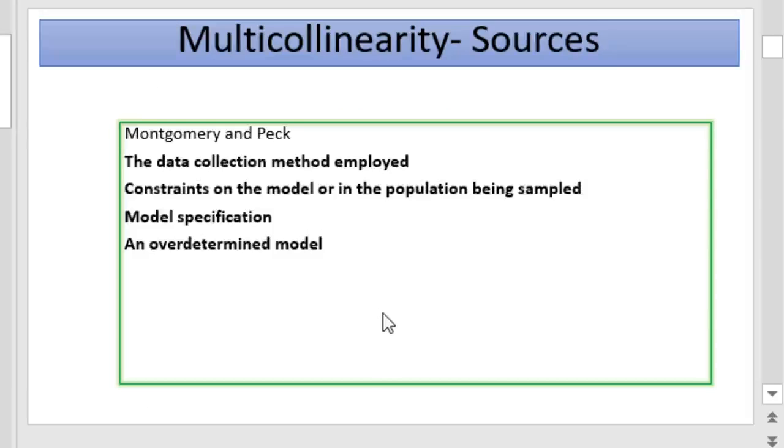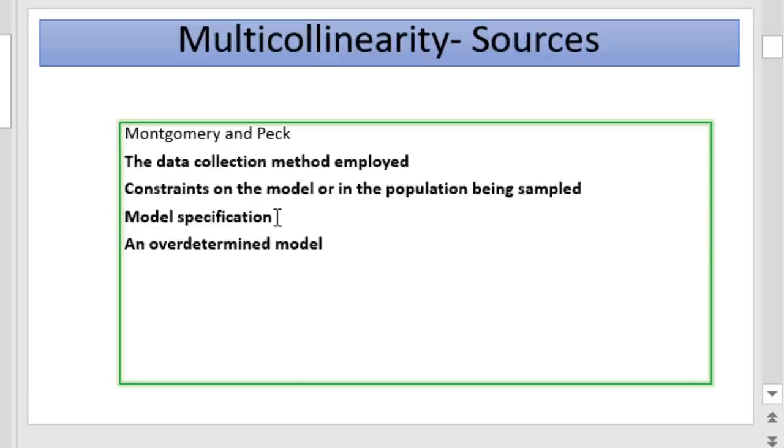There are several sources of multicollinearity. According to Montgomery and Peck, multicollinearity may be due to the following factors. First, the data collection method employed. For example, sampling over a limited range of values will give multicollinearity. That is, if the sample size is very small or the range is limited, there is a possibility of multicollinearity. The second important source is constraints on the model or on the population being sampled. If we impose some constraints on the model, there are also chances of multicollinearity.